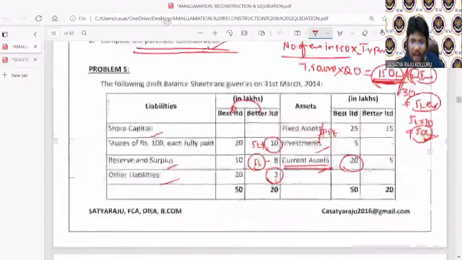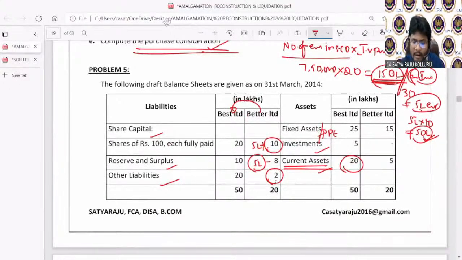In the current assets of Better Limited, under current assets, 5 lakhs, 50,000 worth of stock is there. Such stock arose due to purchase of goods from Best Limited.